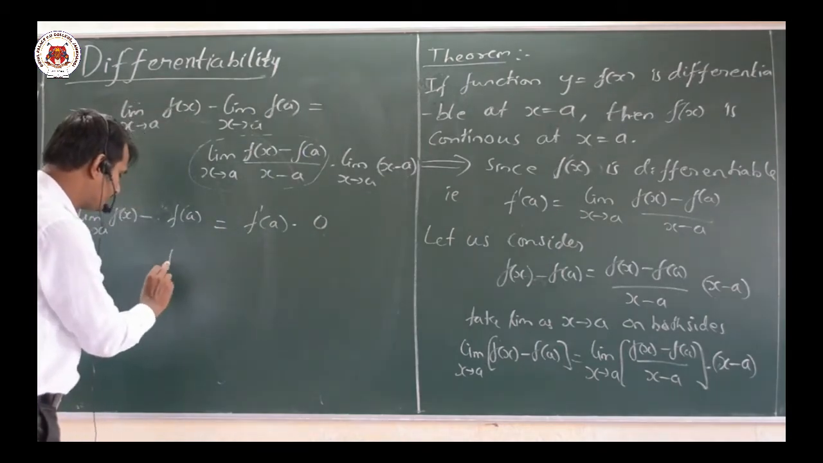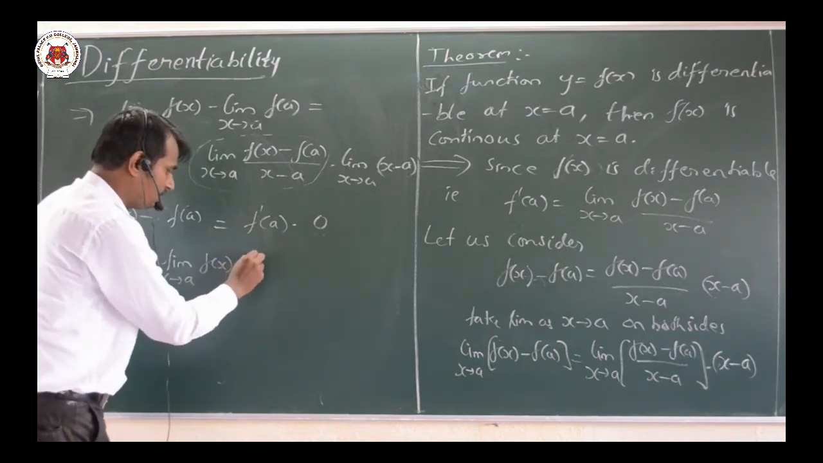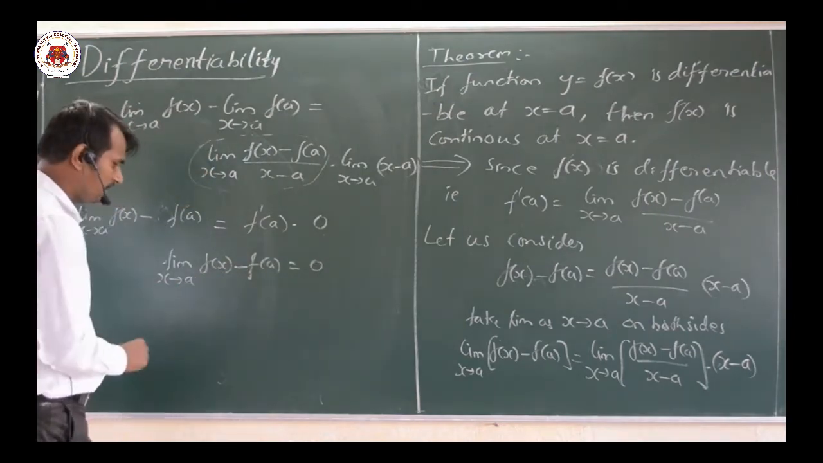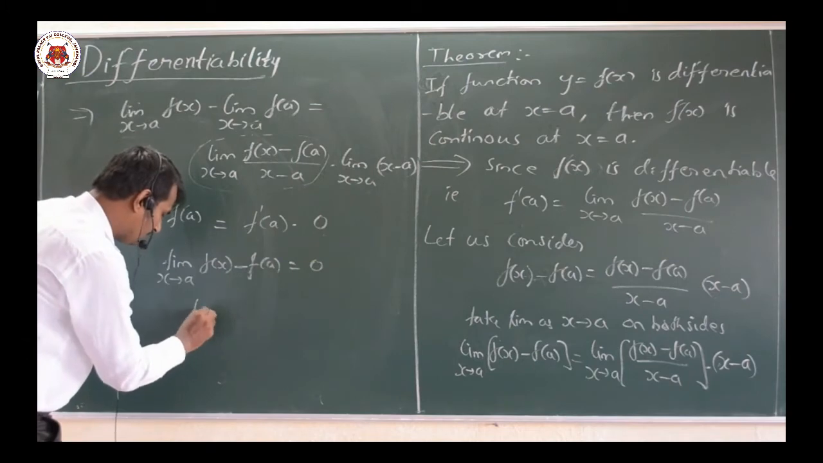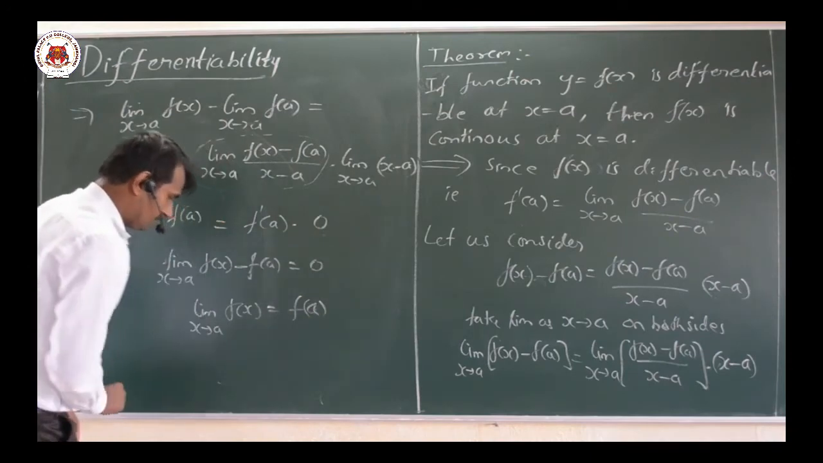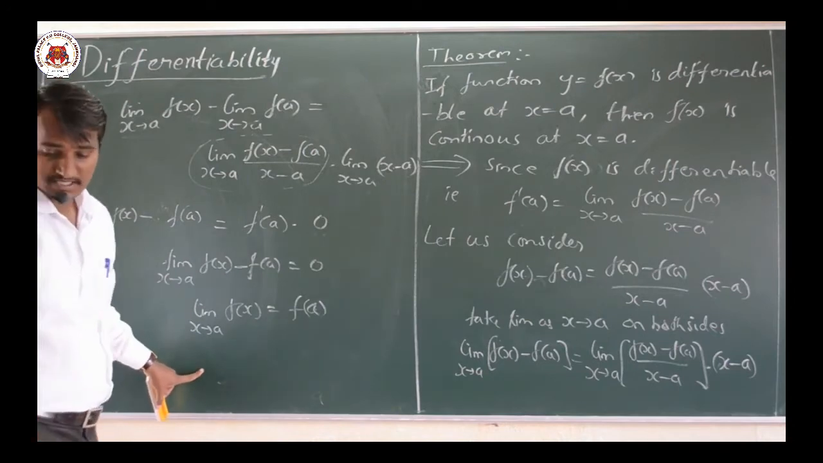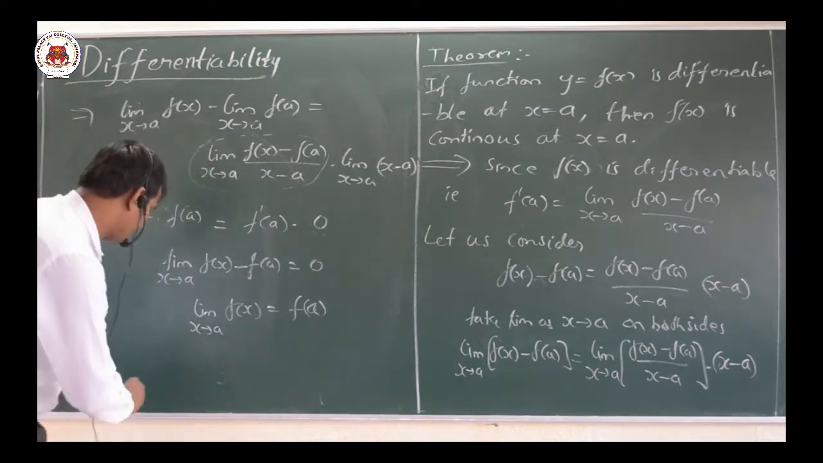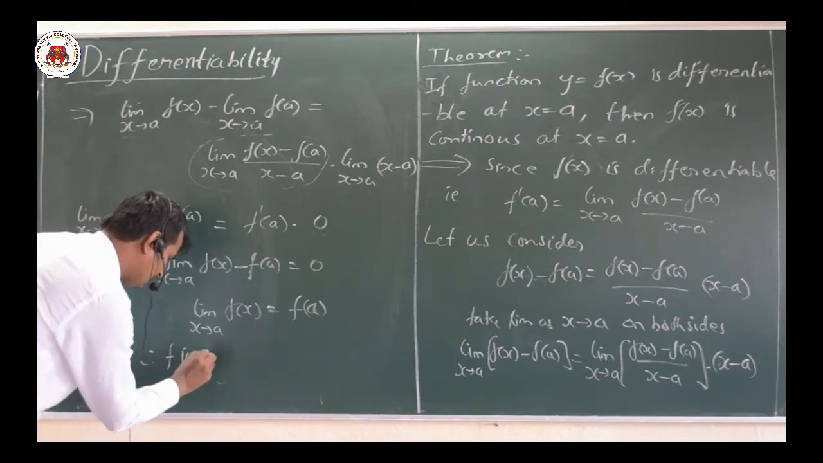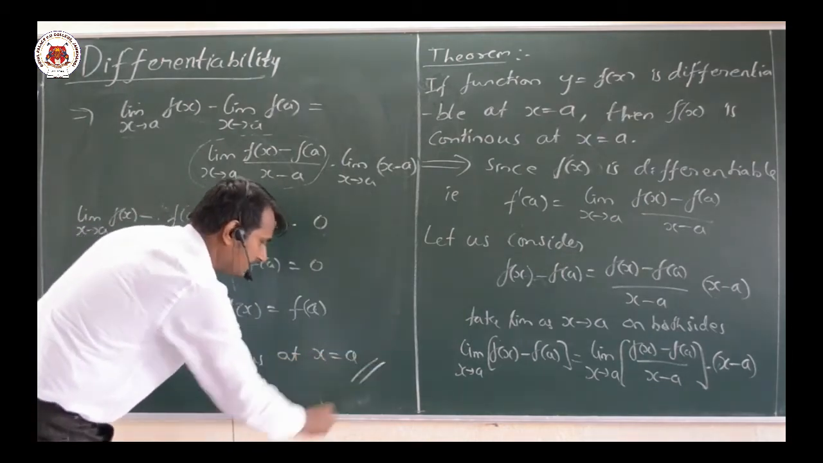So what we get here is the limit as x tends to a of f of x minus f of a equal to 0. Now it is a minus symbol, so I will take it to the RHS. Therefore the limit as x tends to a of f of x equals f of a. Now what do you mean by this? It itself is the definition of continuous, continuous at x equal to a. So what we get here? Therefore function f is continuous at x equal to a. That is your required result.